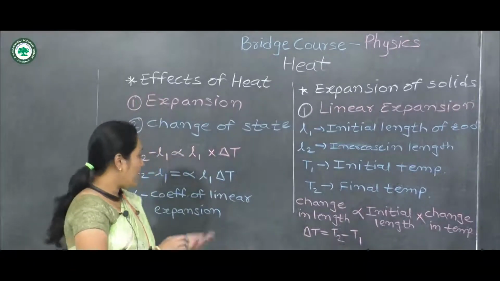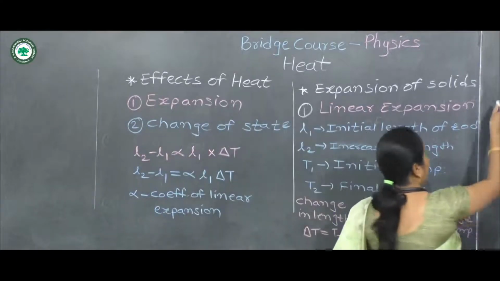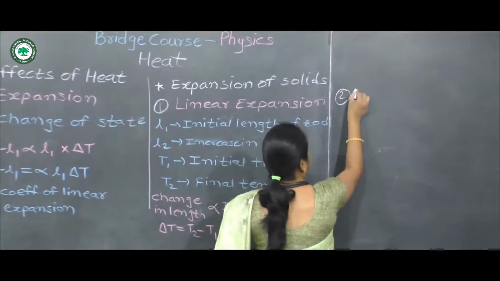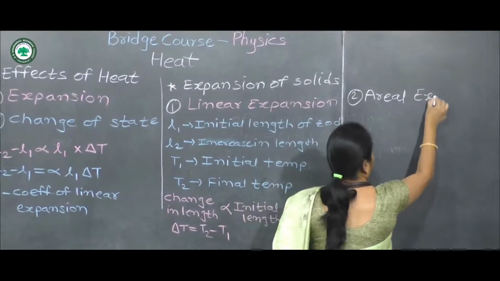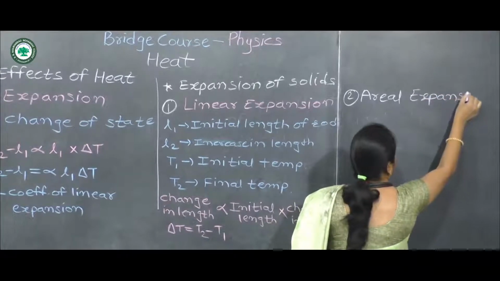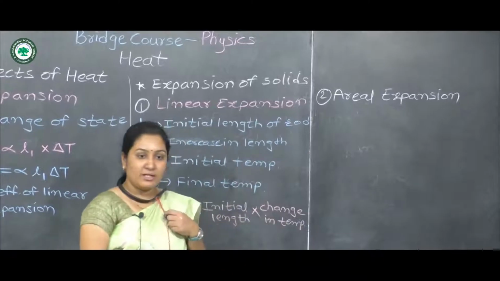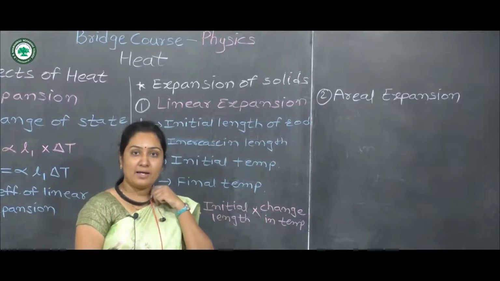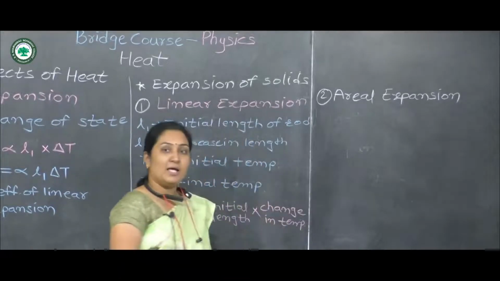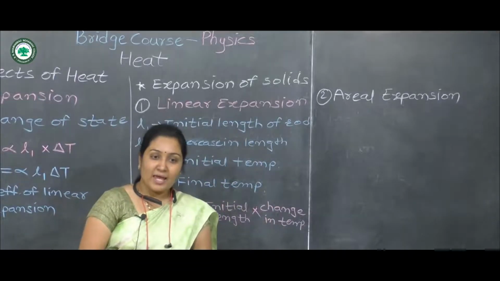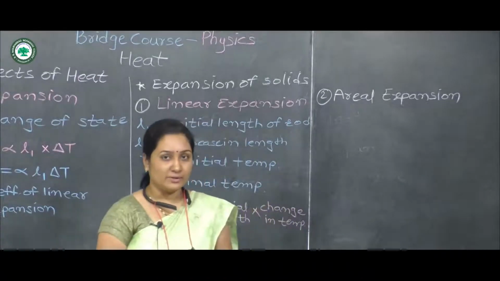Similarly, the second expansion in solid is areal expansion. In case of areal expansion, there is change in area of a sheet of metal or a sheet of a solid.